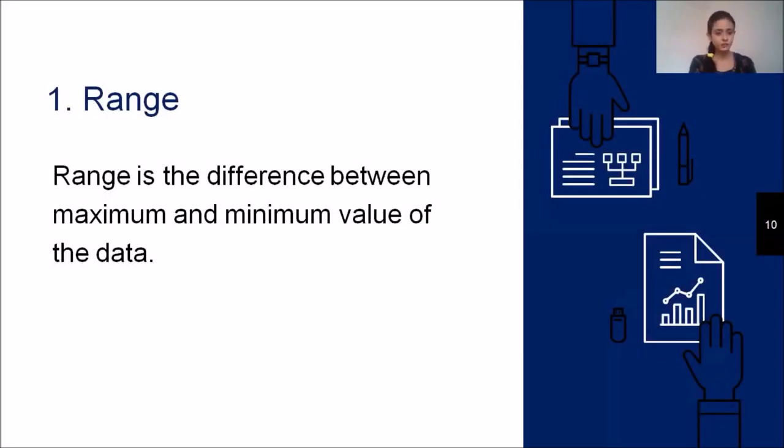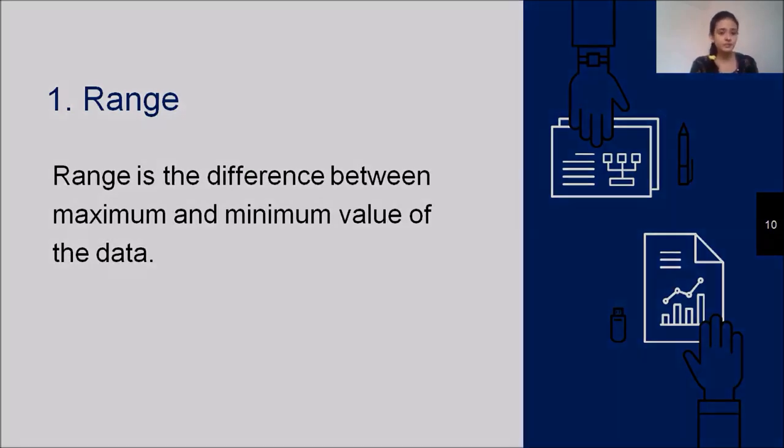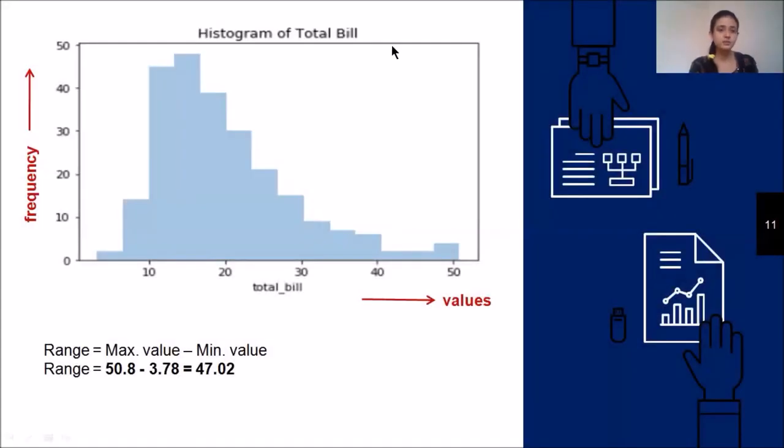So starting with the first one, that is range. What is range? Range is the difference between the maximum and the minimum value of the data. Let's understand with an example. Suppose this is my graph, and it is very necessary that your data is in sorted order.